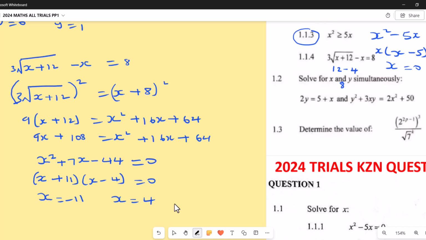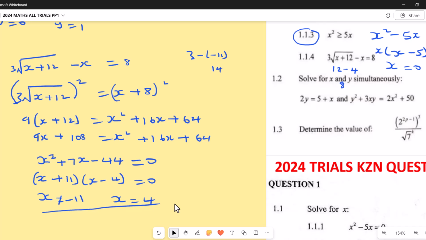Then negative 11, if I put it here, negative 11 plus 12, that's going to be 1. Square root of 1 is 1. 1 times 3, that is 3. Then 3 minus 11, what do you get? 3 minus 11 gives us negative 8. So this is not correct here. So that's not the correct answer. So I will answer that one here.